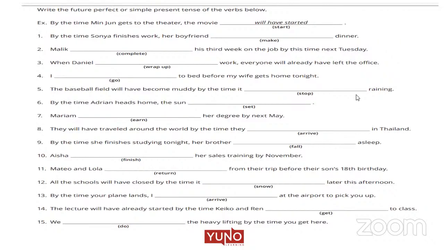Naveen, fourth sentence, please. Ma'am, fourth sentence is, I will have gone to bed before my wife gets home tonight. Tonight. I will have gone. Will plus have plus V3. Okay. Om Prakash, fifth one, please. It stopped raining, ma'am. That basketball field will have become muddy by the time it stopped raining.